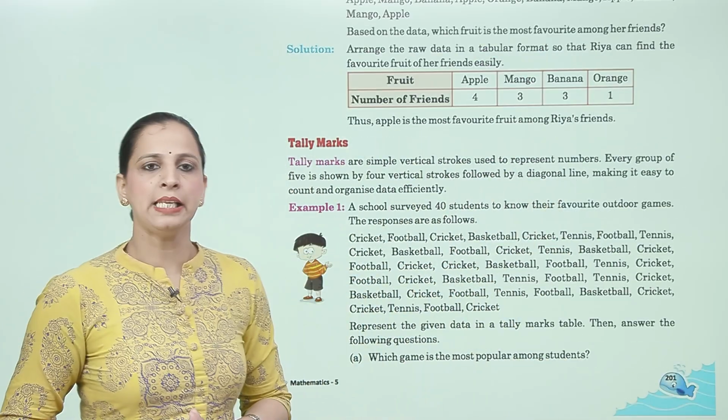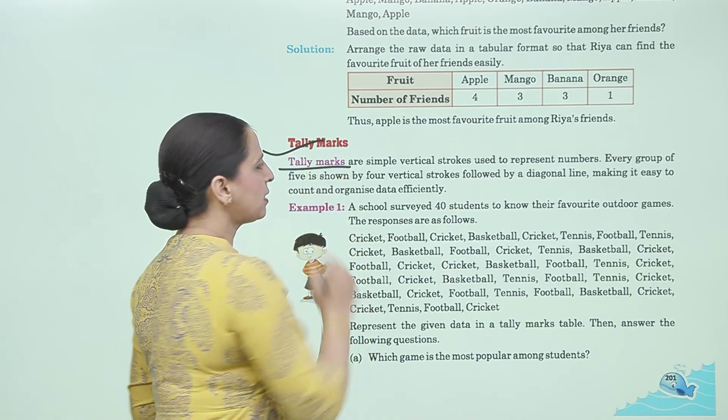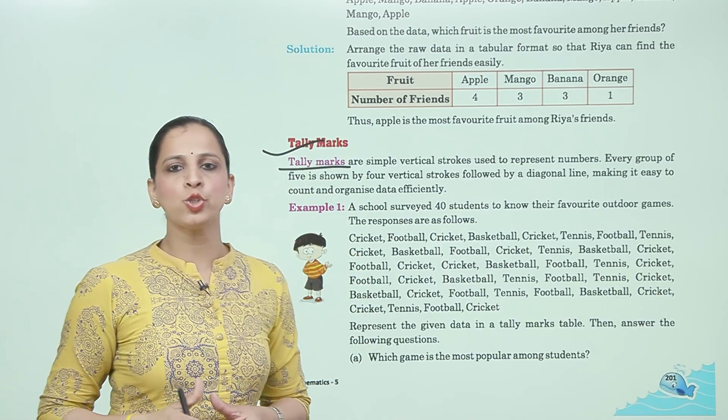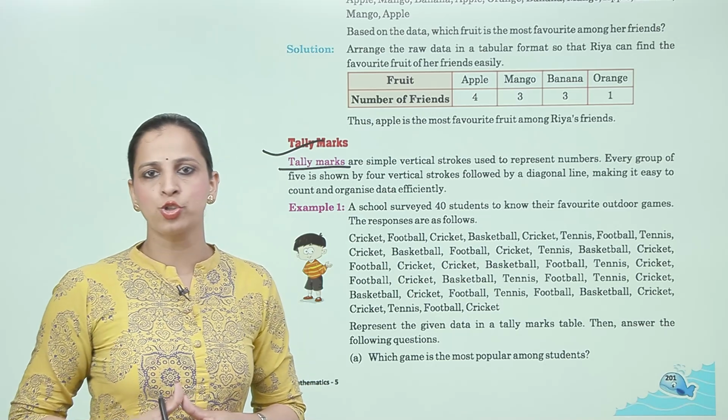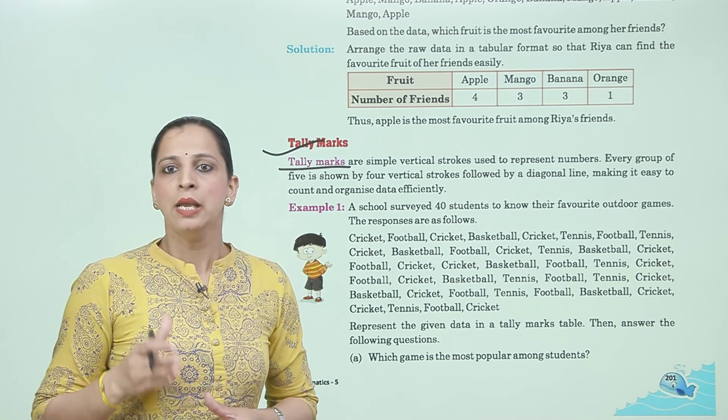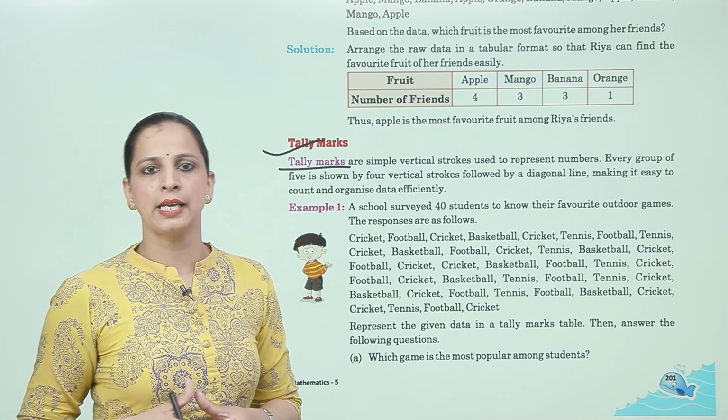Now, next is tally marks. Tally marks are simple vertical strokes used to represent numbers. Every group of 5 is shown by 4 vertical strokes followed by a diagonal line, making it easy to count and organize data efficiently.